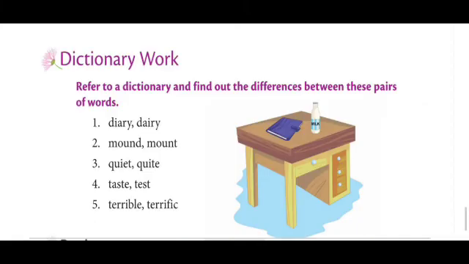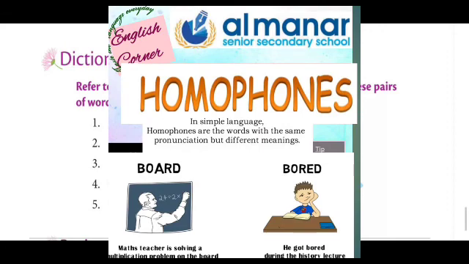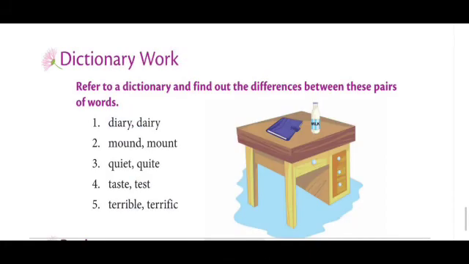Then next one is refer to a dictionary and find out the differences between these pairs of words. Here some pairs of words are given for you. These all are homophones. Do you know what homophones are? Homophones are the words which have different spelling, different meaning but same pronunciation. We already studied it in the lower classes, isn't it? Then your work is that you have to find out the meaning of the words by using dictionary and write it down in your notebook.